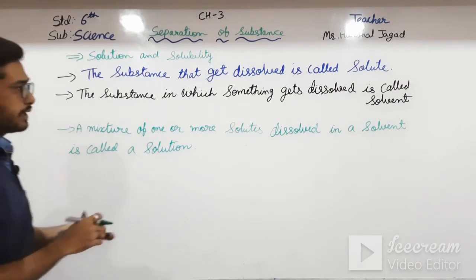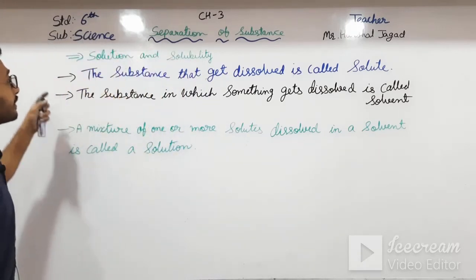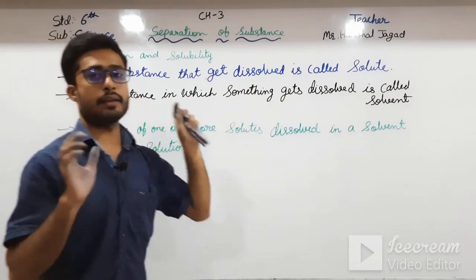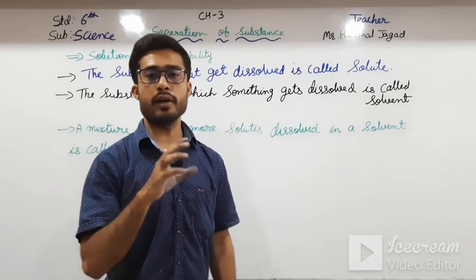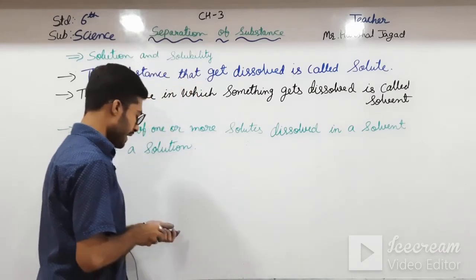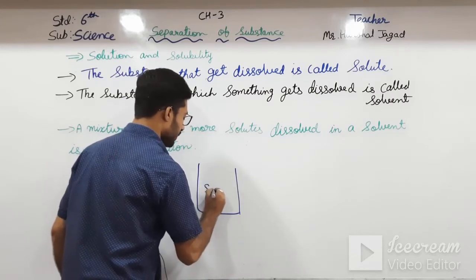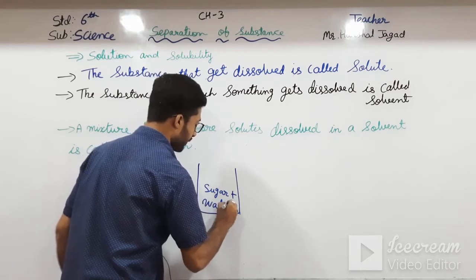Let us see all three definitions one more time. First of all, solute. What is solute? The substance. Just think, we are making a mixture of sugar plus water.